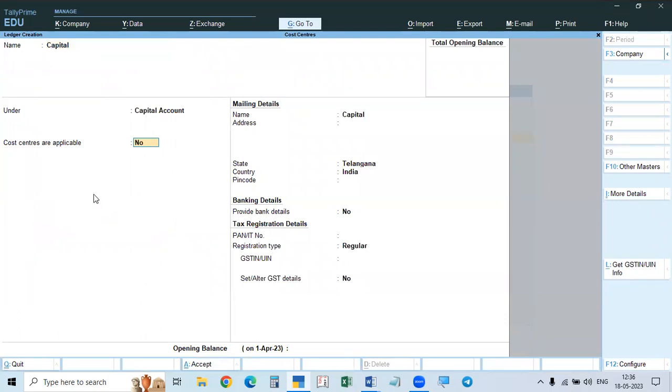See here, cost center applicable. No, automatically. This is not expenditure. It is a non-revenue item. So cost center applicable, no, it is automatically taking as no.